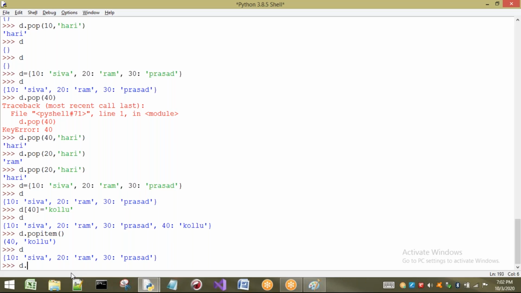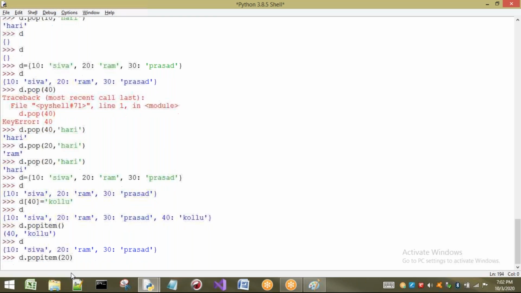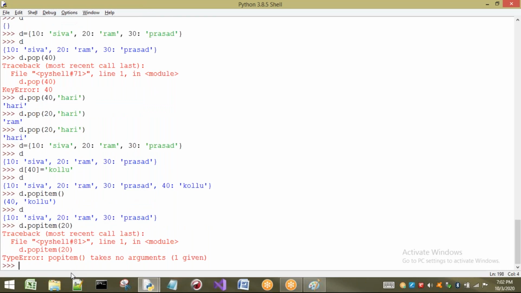Now you may get some doubt: sir, if I write some parameter to this, I want to remove 20. What happens? It is going to give you a clear error saying your popitem takes no arguments. That means zero arguments. Why are you giving one argument? Clearly it will say that. So popitem removes in last in, first out order. That is not the last element, it is the last inserted element that it is going to remove. Now in D we have 10, 20 and 30. The last inserted value is 30 only, so it is removing that one.